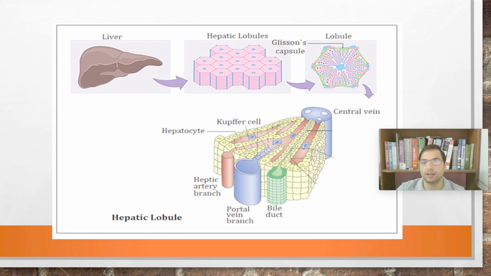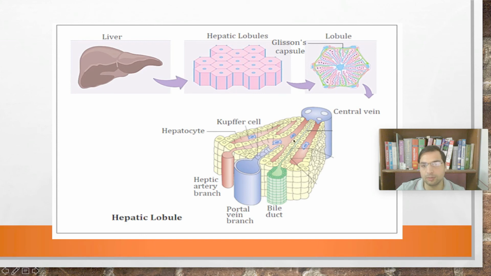Sinusoids, right? See, these sinusoids are different from capillaries. They have a structural difference from capillaries, or you can say they are modified capillaries. Anyways, capillaries are always modified in different organs, right? Different organs have different types of capillaries. So the portal vein drains its blood into this sinusoidal space, and the hepatic artery also drains its blood into this. So blood mixing is there, because the liver has dual blood supply.